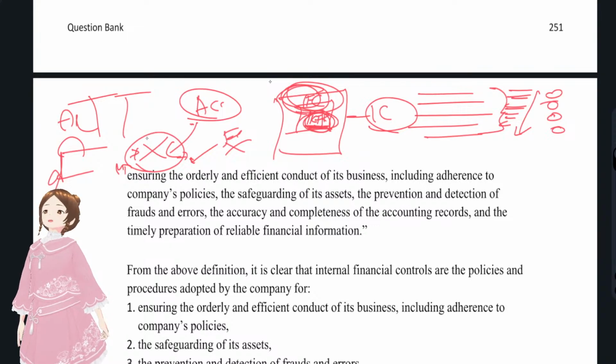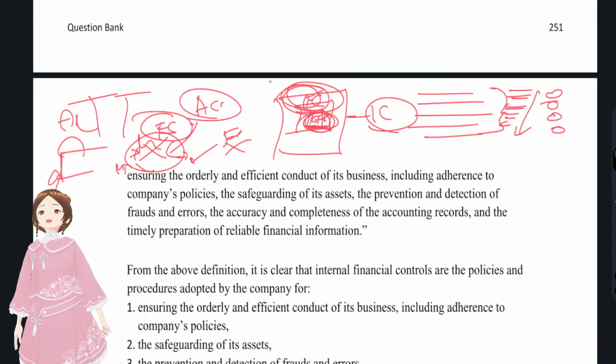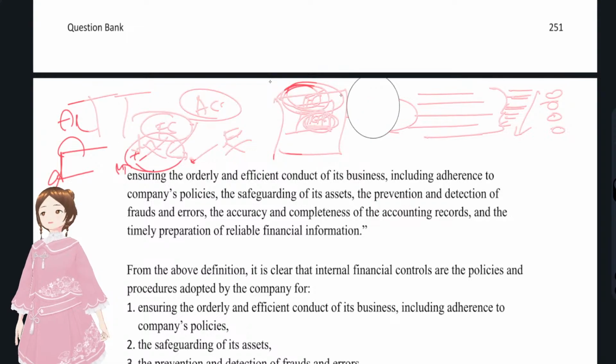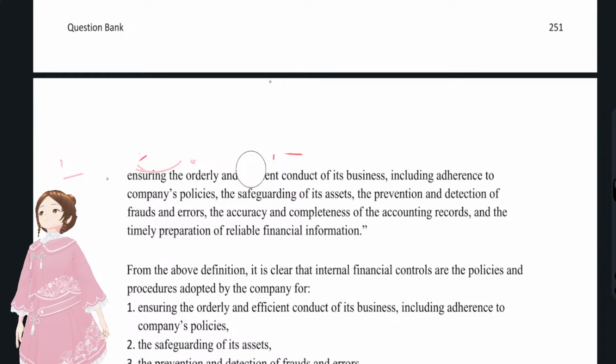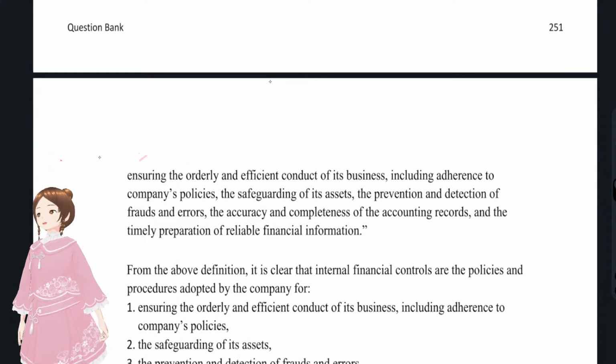You see, management signing the financial statements is an internal control which makes the financial statements reliable. Any objectives or activities that create reliability on the financial statements would come under the internal controls over financial reporting. Okay, I think I have given the explanation with regards to the difference between internal controls, internal financial controls, and internal controls over financial reporting.